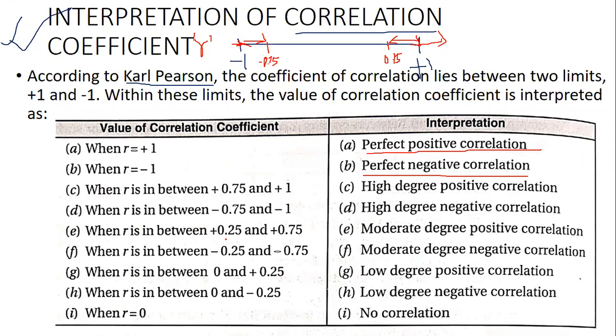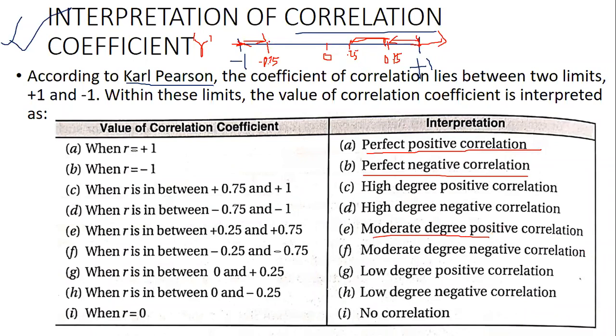Then let's say this is 0, the center value. If R lies between 0.25 and 0.75, then it is called moderate degree positive correlation.